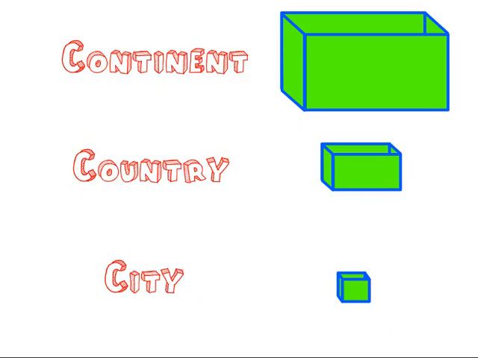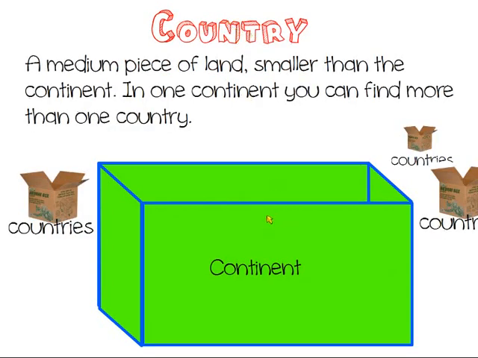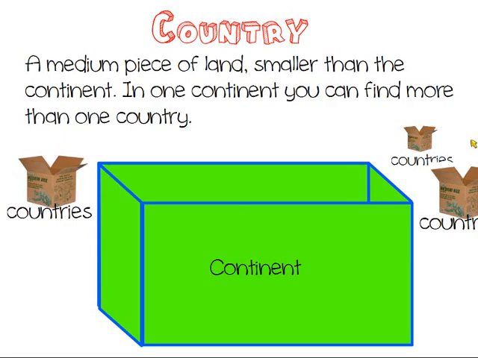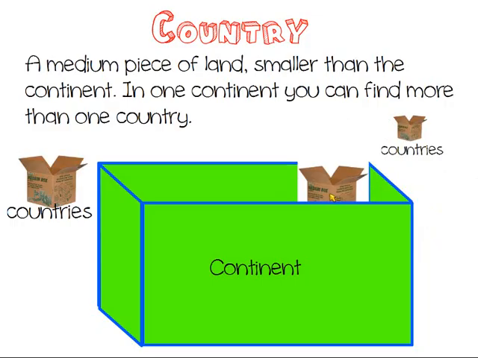Okay, so let's have a look. What is a continent? A continent is a big piece of land. Some continents are huge, and some other continents are not so big. So imagine that this box is a continent. It's big. So if this box is a continent, a country is like medium boxes, medium pieces of land that are in the continent.